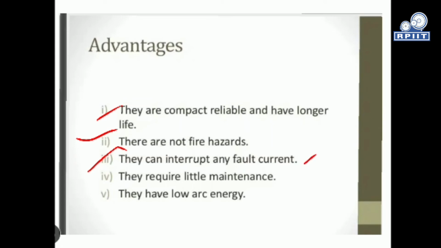As the components are very few, a fixed contact, a moving contact, and a metallic shield, they require very little maintenance in comparison to other circuit breakers like oil and air blast circuit breakers. Finally, they have low arc energy, so the current reaches zero quickly whenever a fault occurs, and due to the dielectric strength, the arc energy is very low.